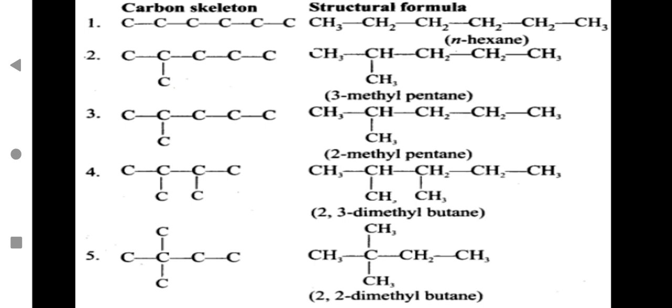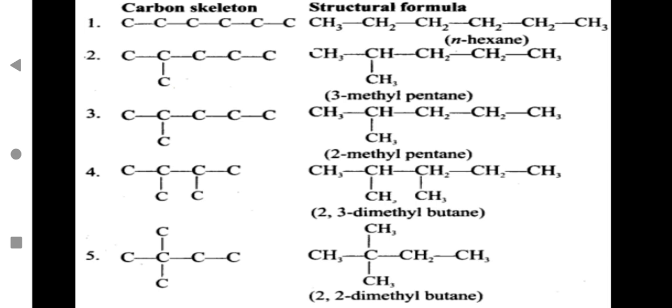So if you have 4 carbon atoms in a straight chain, it will be a butane. If you have 5 carbon atoms in a straight chain, that will be a pentane. We have not done IUPAC nomenclature, which is not suggested in your syllabus, which would give you a better idea of naming this carbon compound. But you just have to understand, count the number of carbon atoms in the straight chain. So the parent name will be according to the number of carbon atoms in the straight chain.